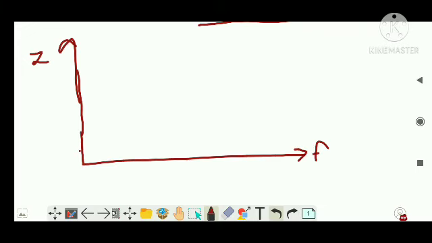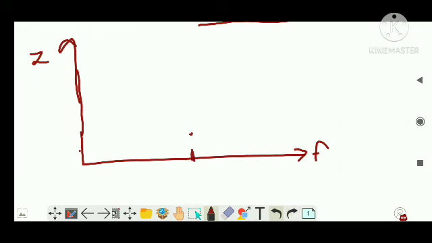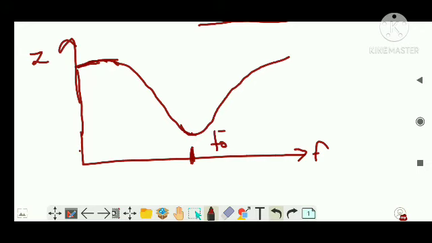At a particular frequency, let's say this one, the impedance is minimum. So I can plot the Z value like this. Initially the Z is almost constant, then it reduces and reaches the minimum value at f0, and f0 I'm going to name as our resonant frequency, right?